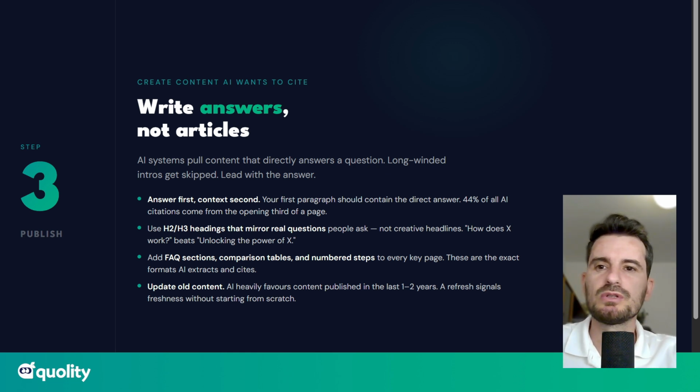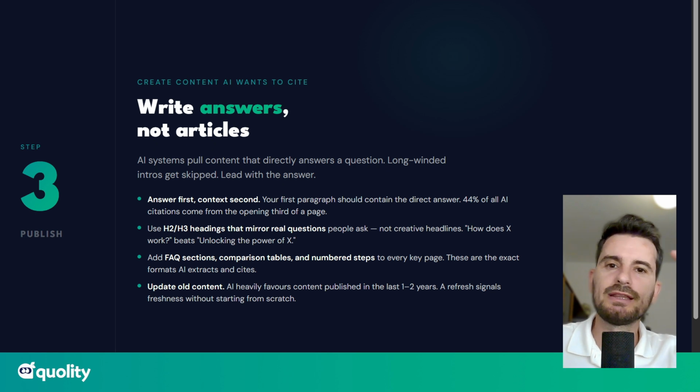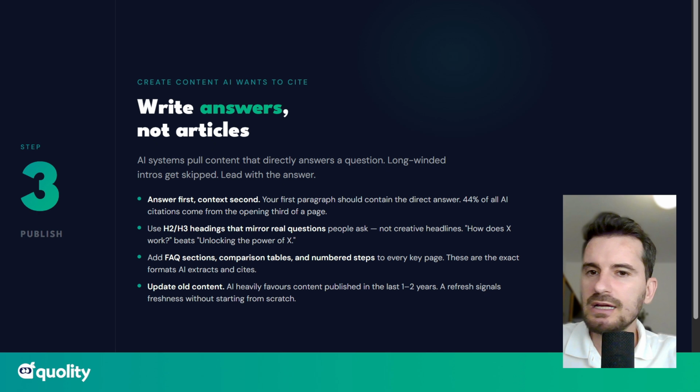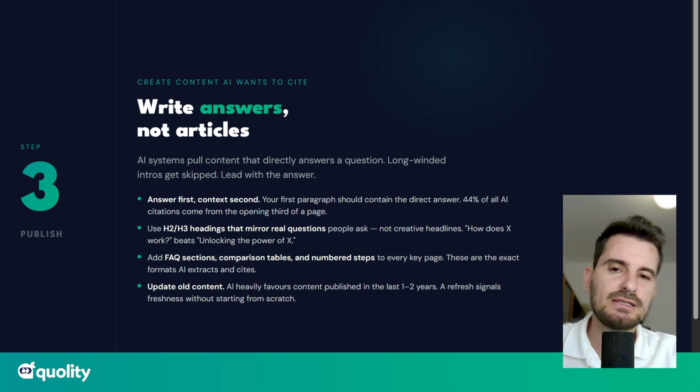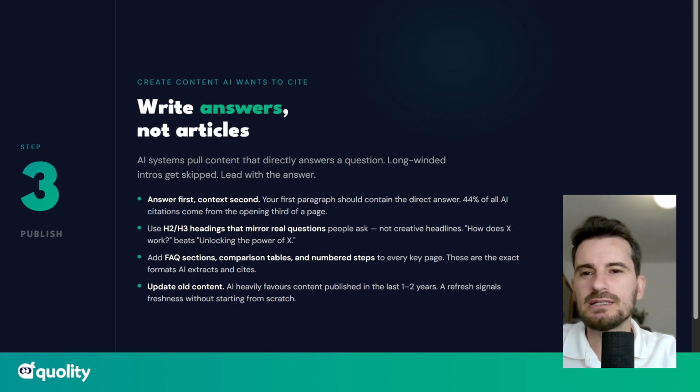So this is very important. AI systems pull content that directly answers a question. Long-winded intros get skipped. Lead directly with the answer. AI acts differently and we have to adapt, right? So answer first, context second.